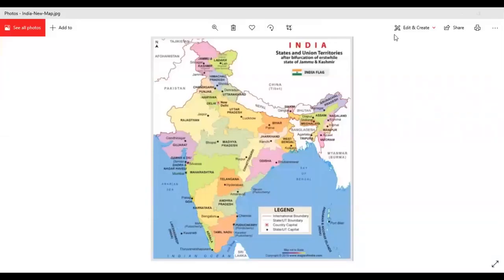Political maps show the boundaries between different countries and the boundaries of the different political units within a country. These maps are used as base maps for showing various cultural, historical, and economic activities.